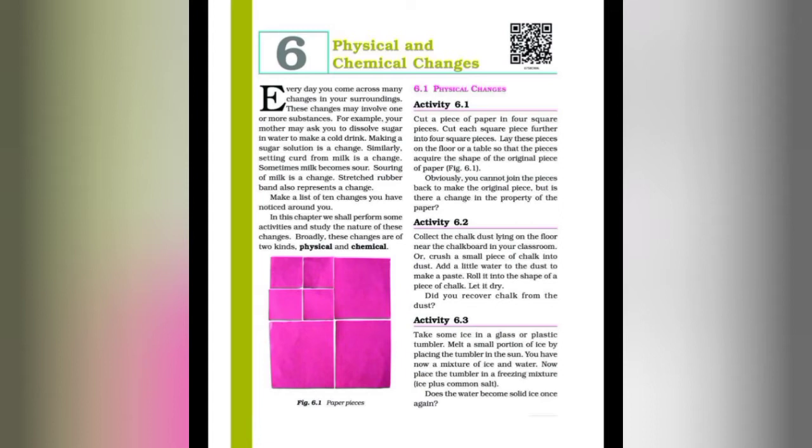So students, what we have to do in this activity: we have to take a square sheet of paper and cut it into 4 square pieces. Then cut one square piece further into 4 square pieces, as you can see in Figure 6.1, and arrange all these pieces on a table so that the pieces acquire the shape of the original piece of paper. You cannot join the cut pieces of paper to make the original sheet of paper, but each small piece of paper is still paper. It has not changed into something else. So the cutting of paper is a physical change.